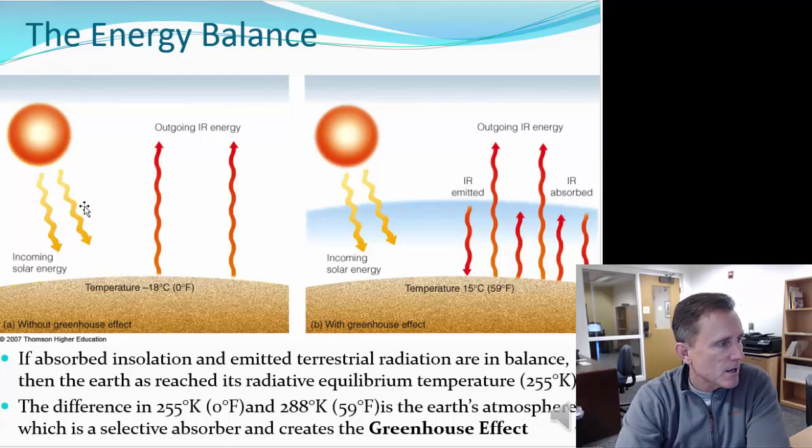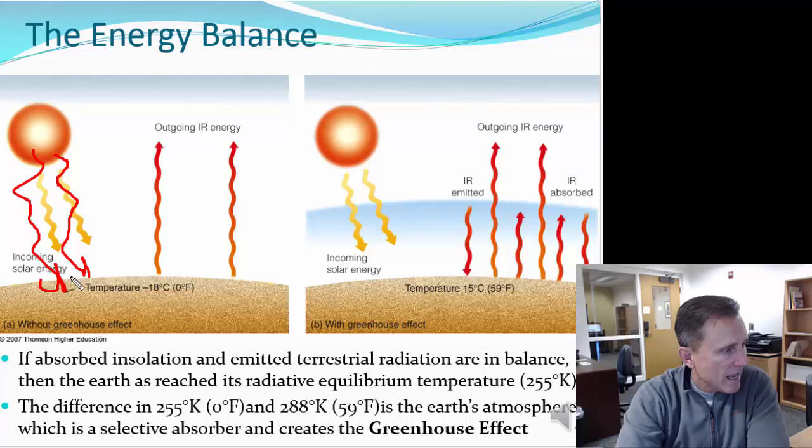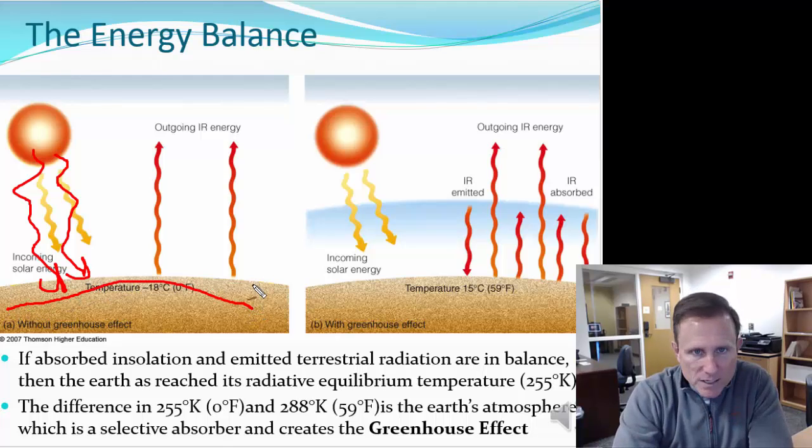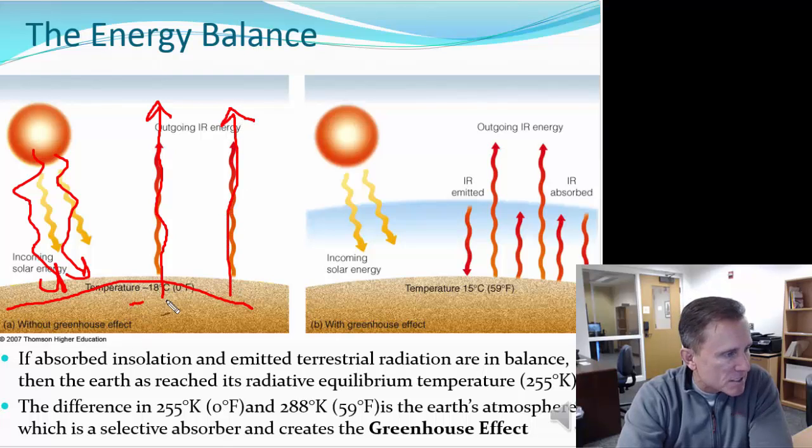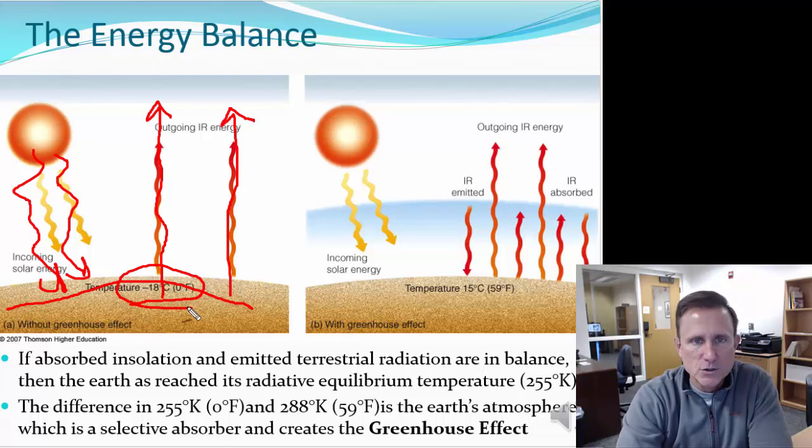And that's what this looks like. The shortwave radiation passes through the atmosphere and warms the Earth, all right? Without an atmosphere, all of that outgoing terrestrial radiation would escape to space. And without an atmosphere, the Earth's temperature would be about 0 degrees Fahrenheit.